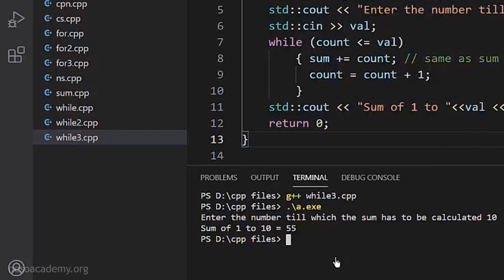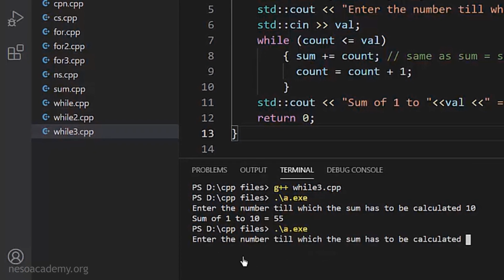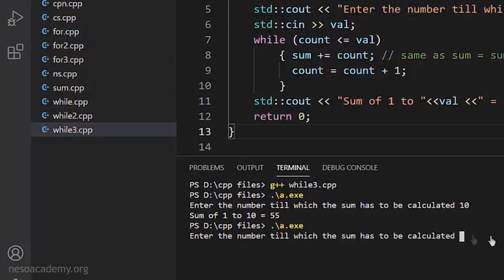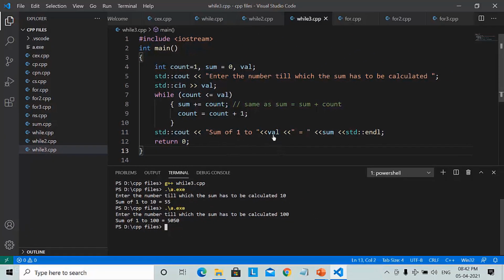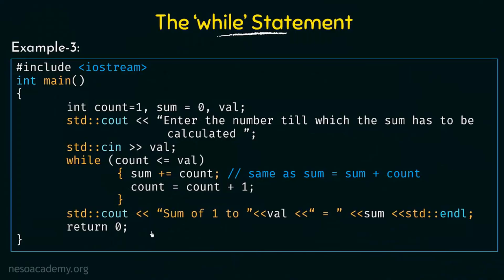Now let's run it once more and give it another value. Okay, so here it says again enter the number. So here let me give 100 this time and press enter. So it says the sum of 1 to 100 is equal to 5050. So we see that we can enter any value here and then the sum of 1 to that particular value will be calculated and printed out using this while loop. So that is how the while loop works or the while statement works.